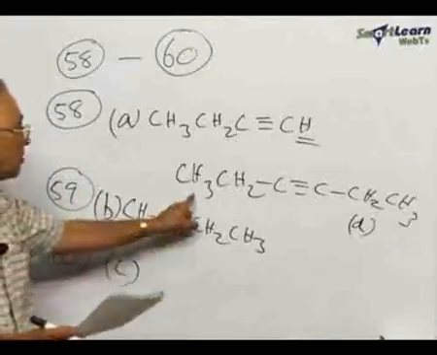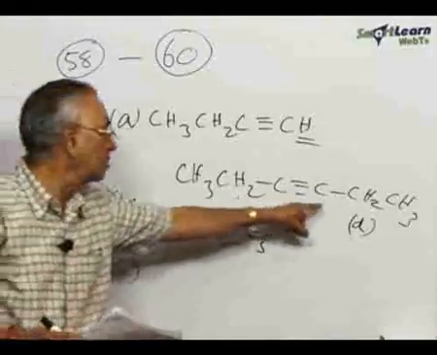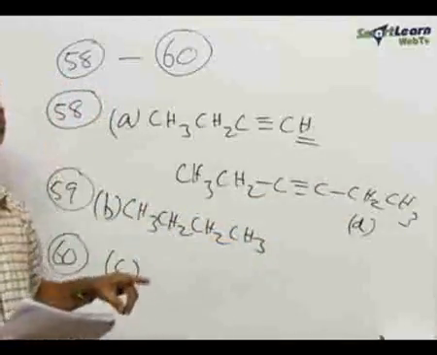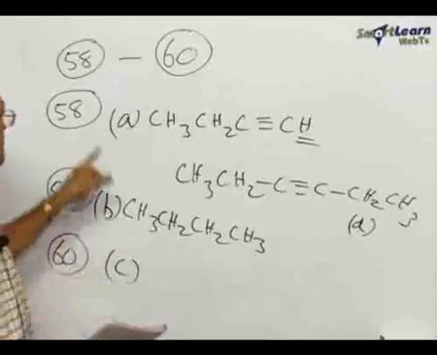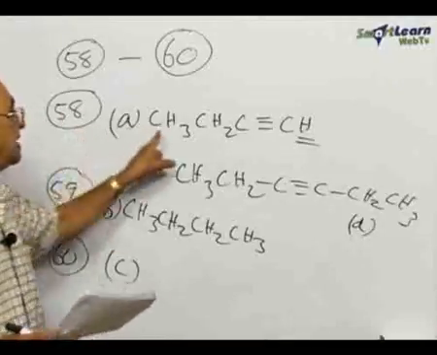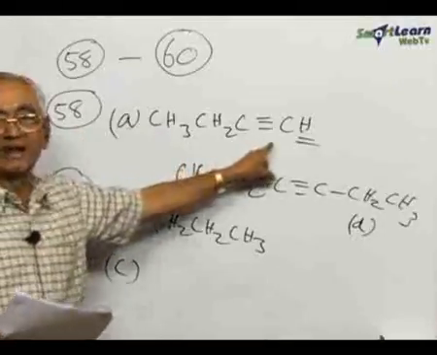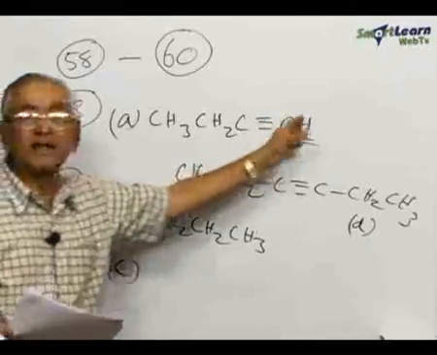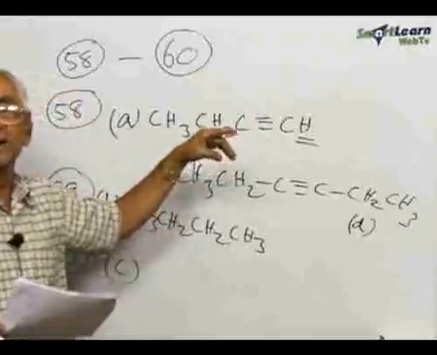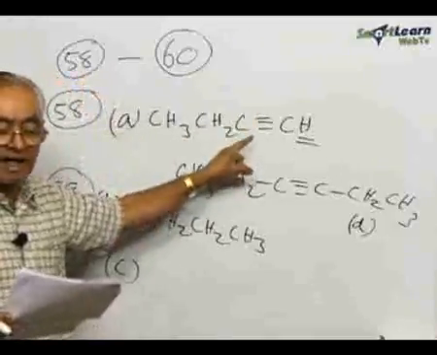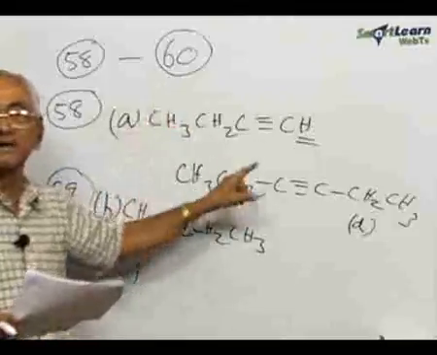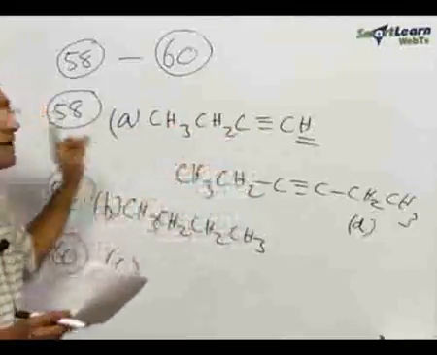Option C is this compound CH3CH2C≡CCH2CH3. Therefore, the correct answer for question number 58 is this terminal alkyne. This is known as a terminal alkyne. If it is an internal alkyne, there is no hydrogen to be replaced there. Therefore, the more important thing is there are only two alkynes given. One is the terminal alkyne, the other is the internal alkyne. Terminal alkyne is the correct answer for this.